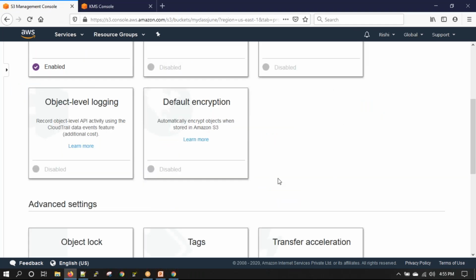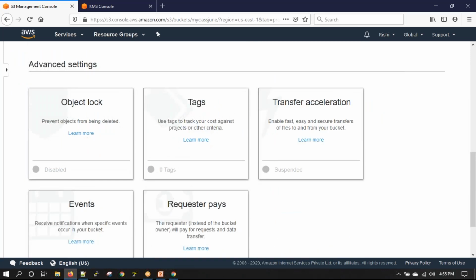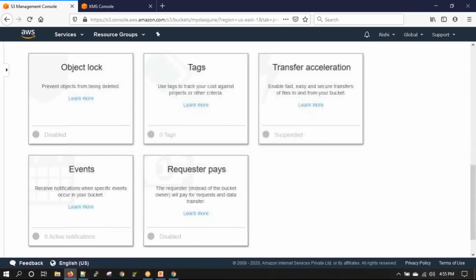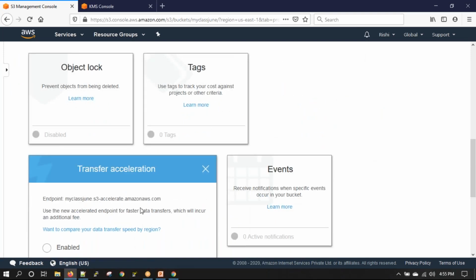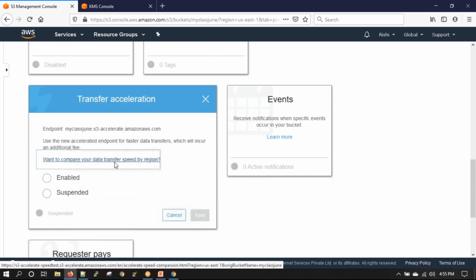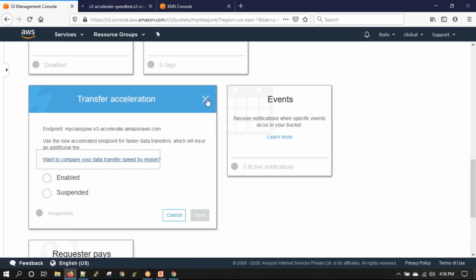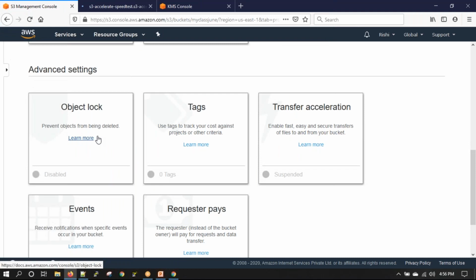Okay. This was about encryption. Then we have some advanced settings. So before I go there, I'll just open a page and leave it where I'll describe what that is. In advanced settings, there are options like object lock.